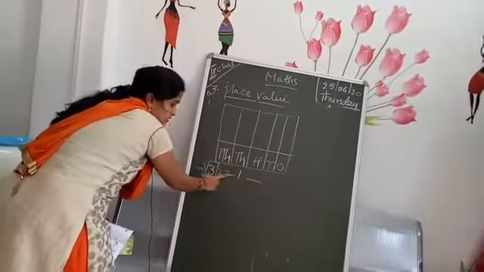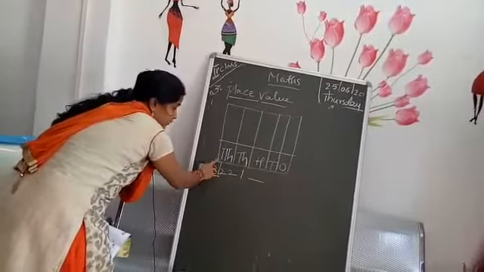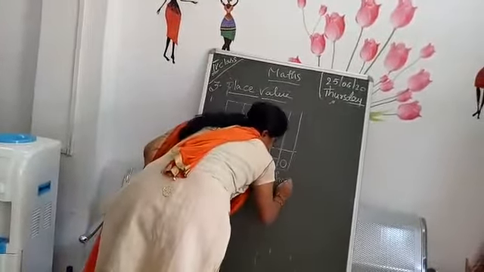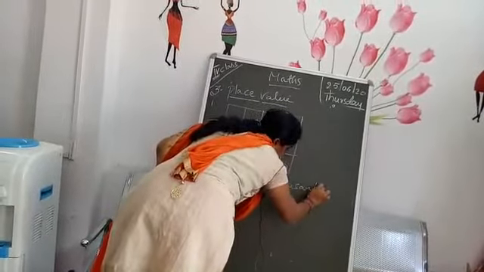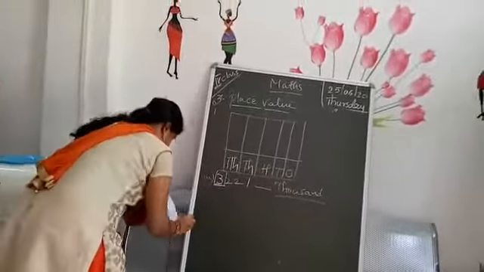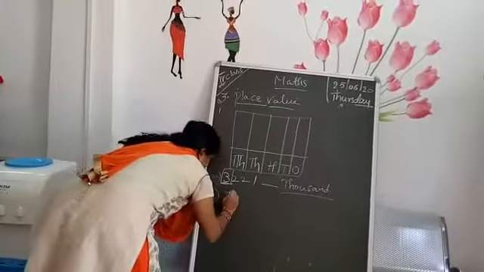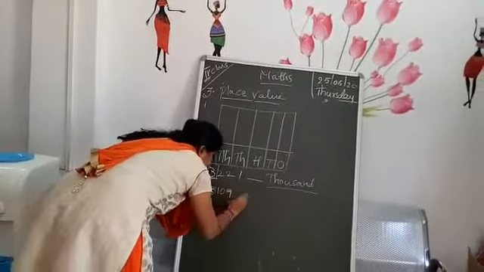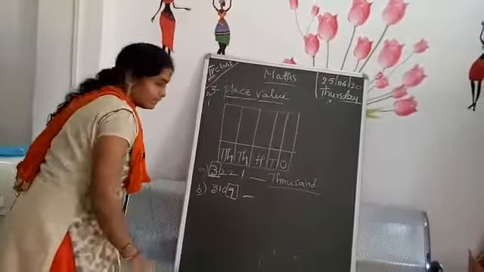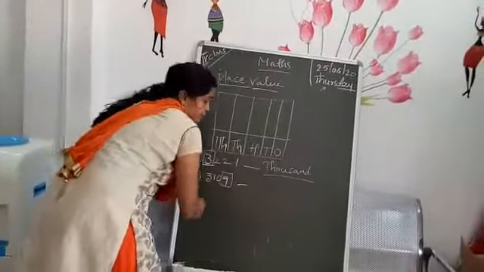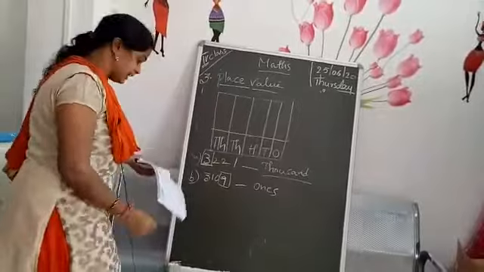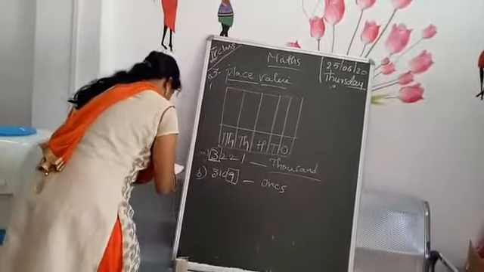Ones, tens, hundreds, thousands. In which place value is the 3? Thousands. 1,000s place value. Yes or no? So the next thing, 3,109, and they colored the 9. In which place is the 9? In the ones place. Clear, children? Next thing.